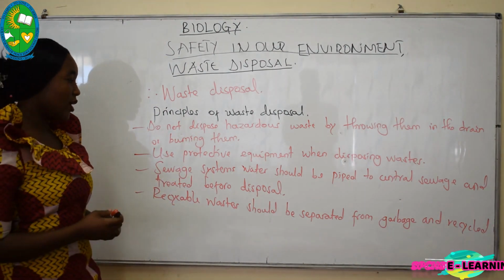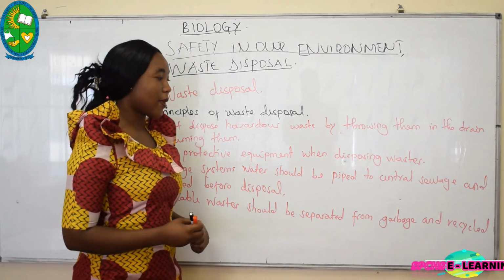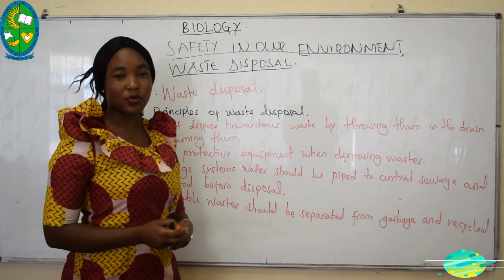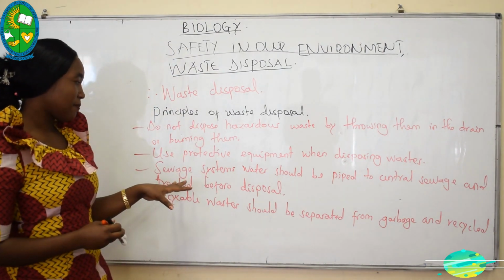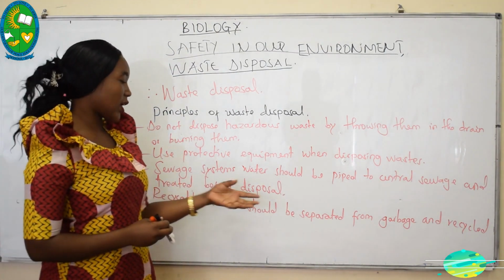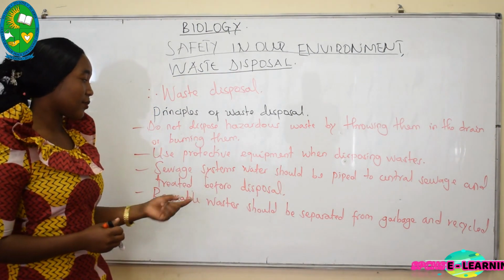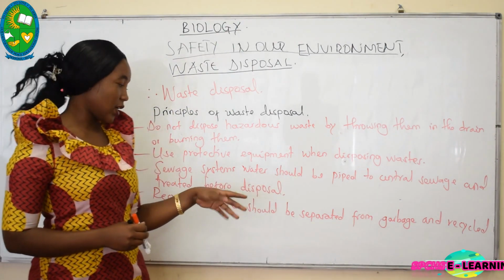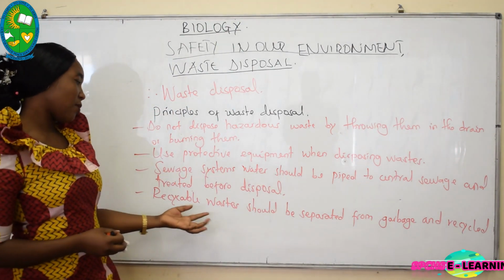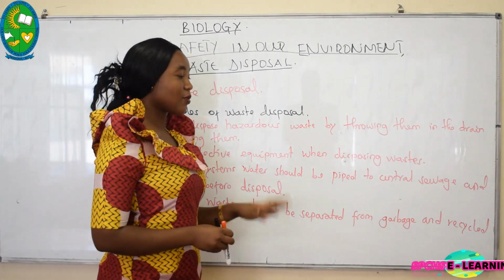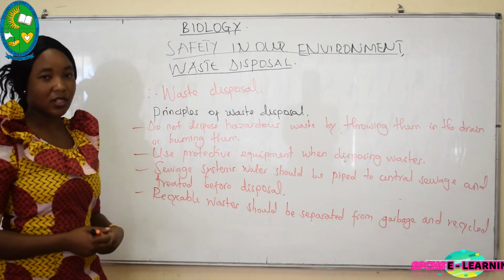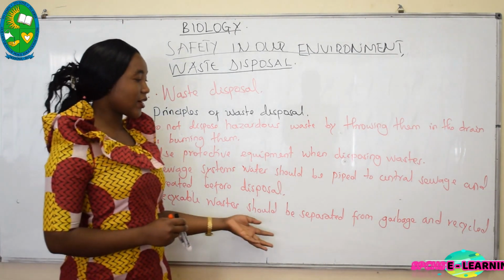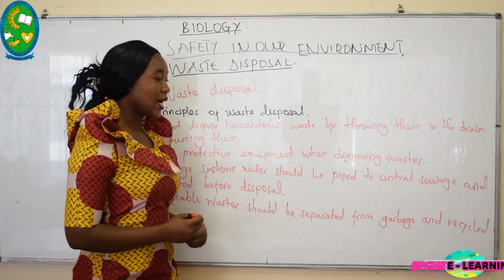Also, sewage system water should be piped to central sewage and treated before disposal. This sewage system may be harmful to the environment or to the organisms. Therefore, they have to be treated first. Thereafter, they should be disposed. Also, recyclable waste should be separated from garbage and recycled. Those recyclable waste should go directly to the place where they are supposed to be recycled.